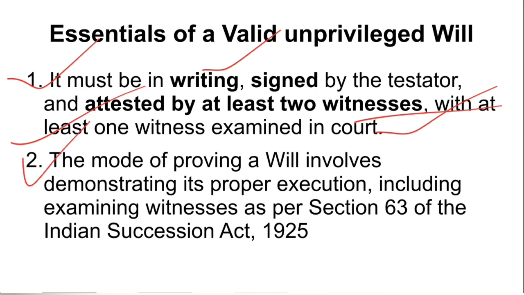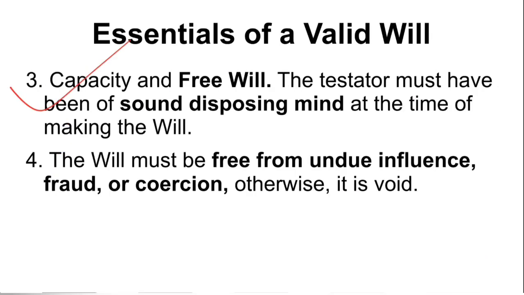The second condition is that the mode of proving a will involves demonstrating its proper execution, including examining witnesses as per section 63, as we have discussed in essential condition number 1. Then also capacity and free will. Free will is important. There should not be undue influence or coercion, fraud, or the person making the will must be of sound mind. These are the essential conditions. Only then is a will a valid will, otherwise it is not a valid will.